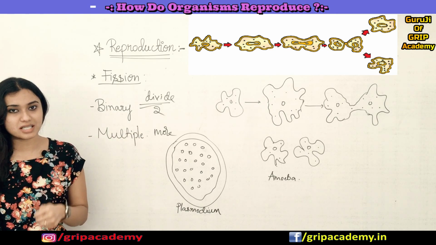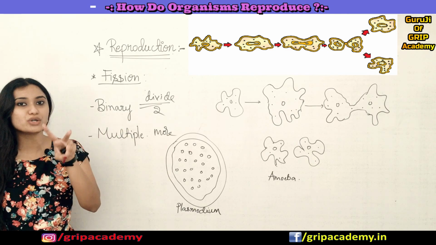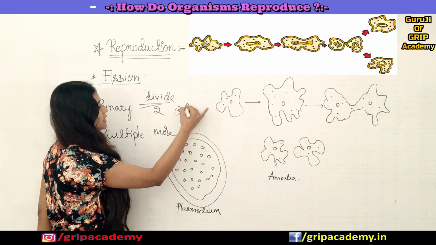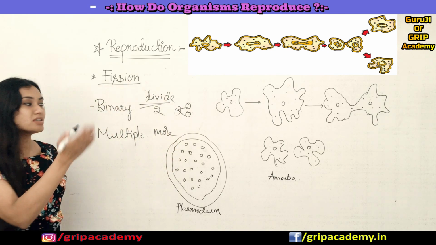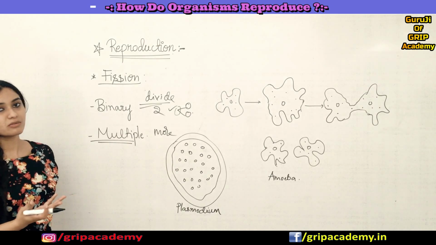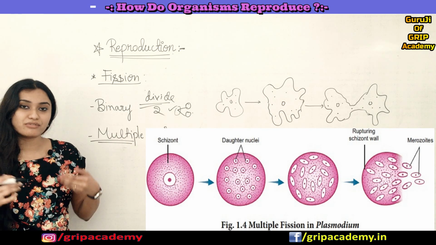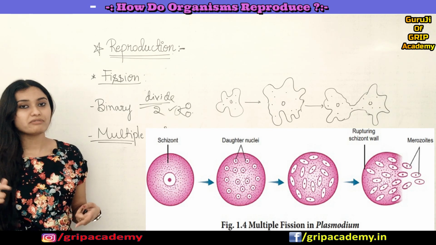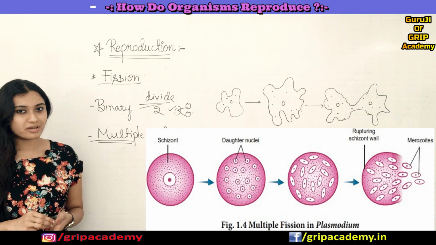The name itself is indicating it. Binary always refers to two, where one cell divides into two daughter cells which resemble the parent cell. But in case of multiple fission, multiple cells are formed because of the breakdown or division of a parent cell. That's all. It's simple, right?